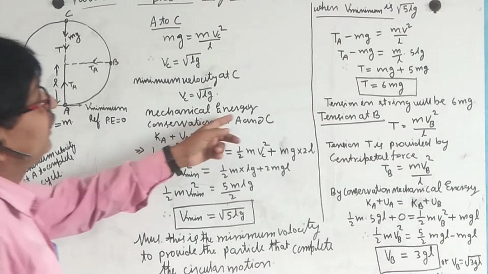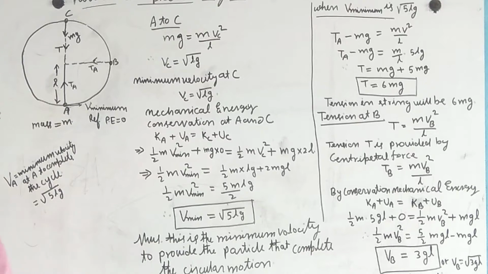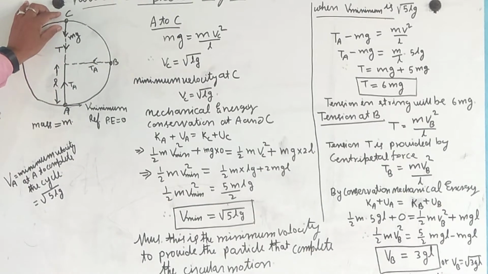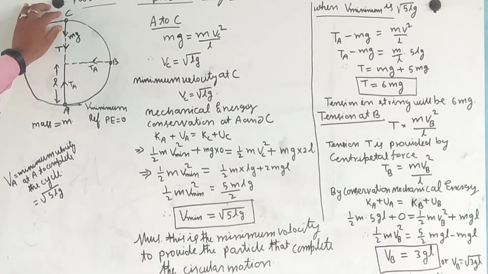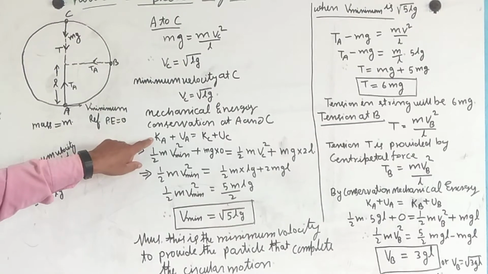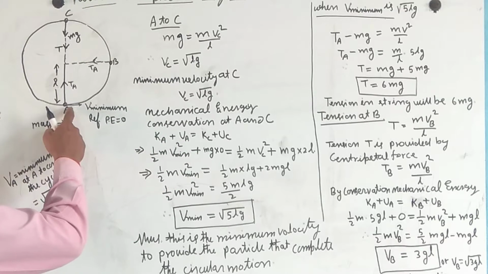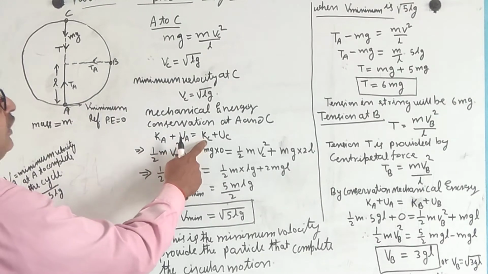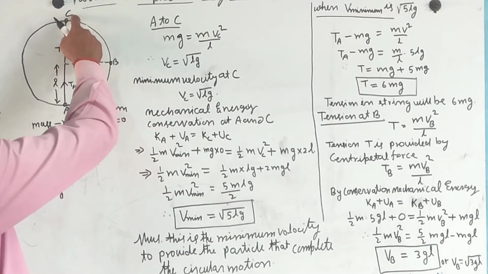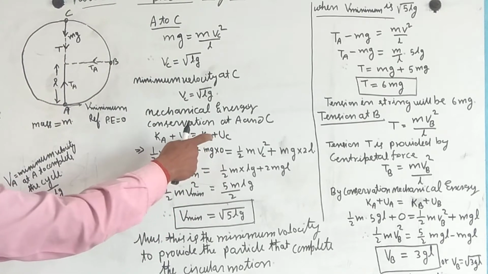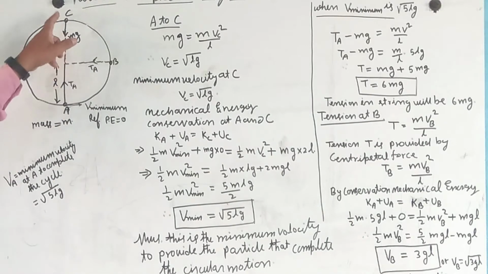Now by mechanical energy conservation from A to C, the sum of potential energy and kinetic energy at A is equal to the sum of potential and kinetic energy at C. K is the kinetic energy at position A, and U is the potential energy at position A. Kc is the kinetic energy at position C, and Uc is the potential energy at position C.